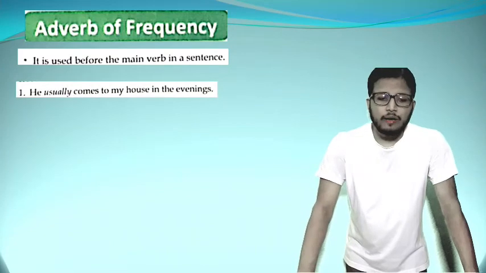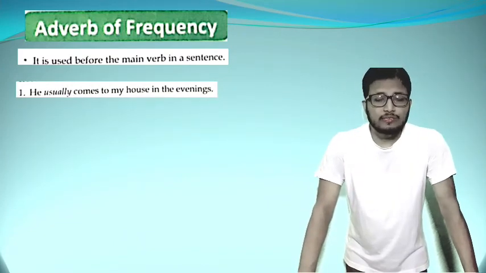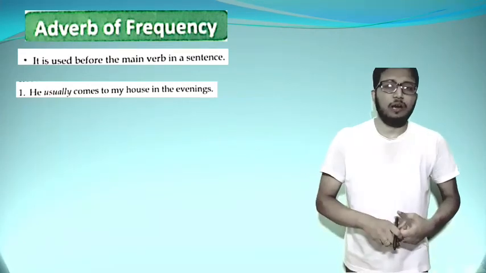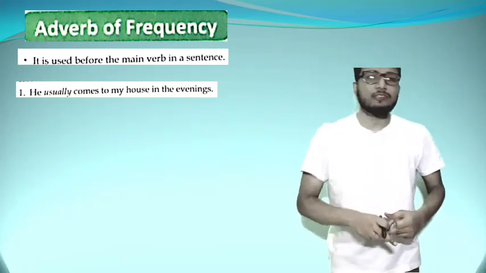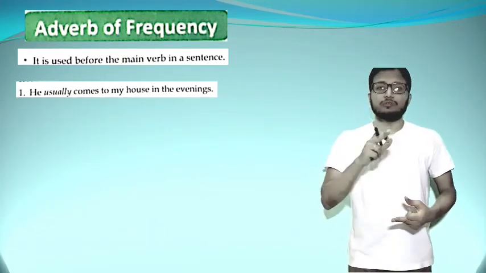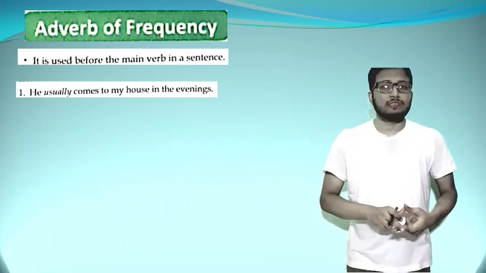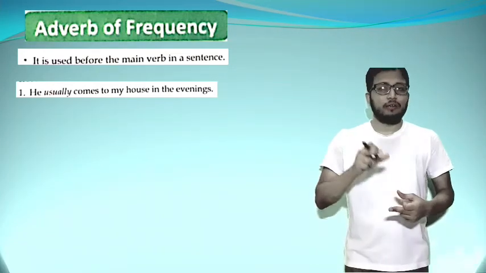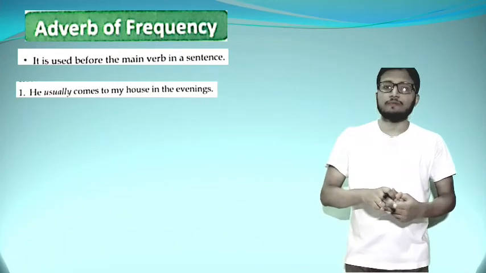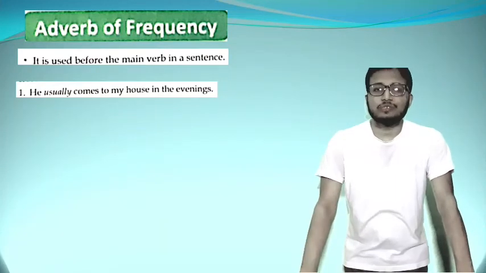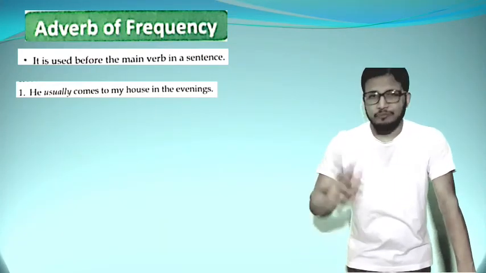He usually comes to my house in the evening. If I ask you in the given example what the main verb is, your answer is comes, and you can see the position of the adverb is just before the word comes. So if in this sentence you want to use usually as an adverb of degree, you will have to use the word usually after the main verb, comes. That means he comes usually in this sentence. Usually is then the adverb of degree. But if you are using usually before the word comes, the main verb, it becomes an adverb of frequency. Mind it, we can't use the word usually as an adverb of degree in the original sentence.